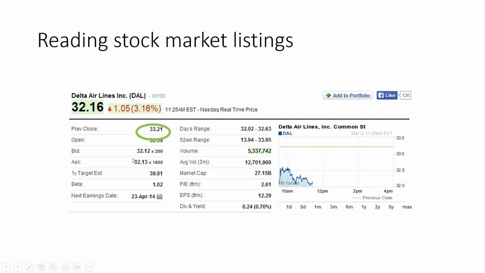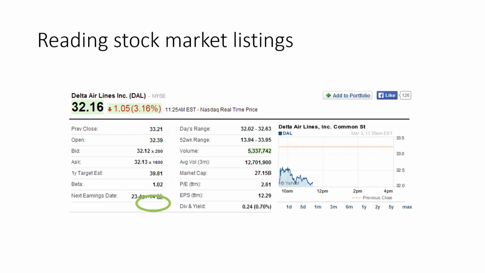If there's a big buyer or a big seller, suddenly the price will jump. As you can see in the chart here, when the price jumps like this, suddenly a big seller comes and sells everything at any available price at a market order. And so the previous close, or yesterday night's close, was 33.21. So the market's lower than yesterday, by not much, but by about 8 cents.